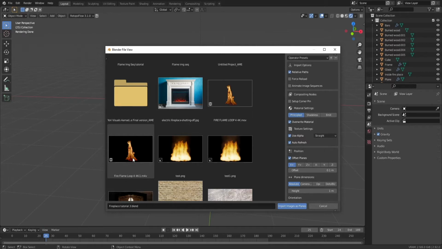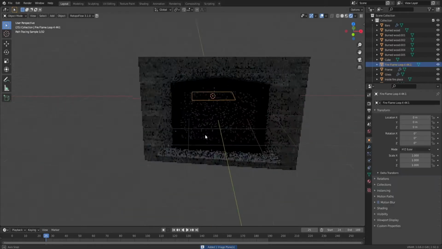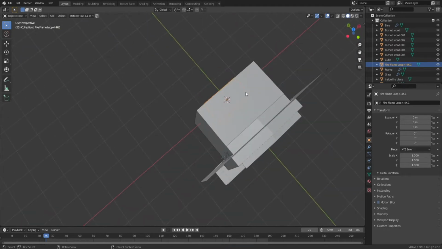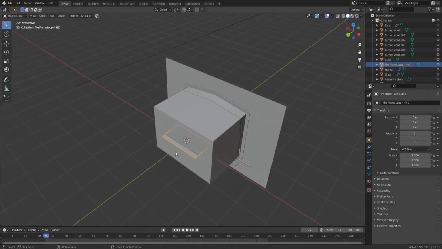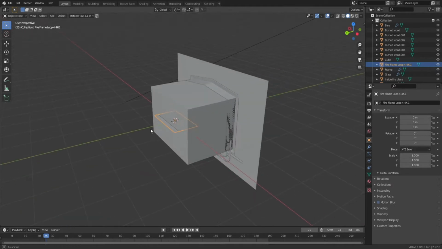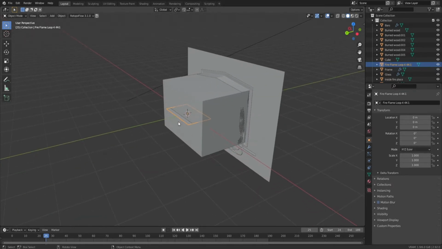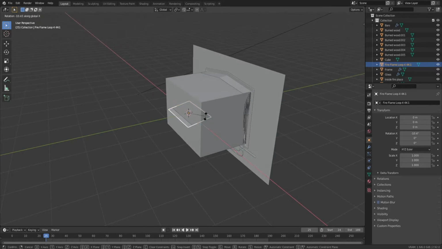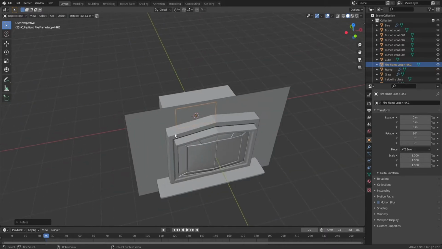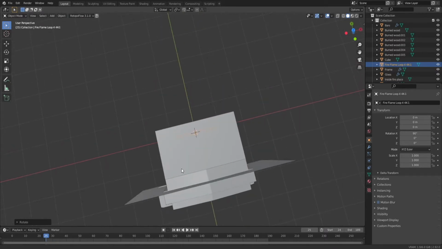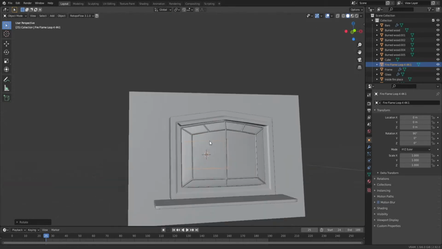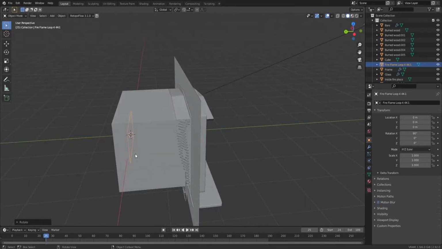So yeah, let's import this, and as you can see, let's just go out of render mode. It will import a plane that has the same dimensions as your picture or video. So what we're going to do is just rotate it on the x-axis, at least for me it's the x. You have to see if you rotated your fireplace on the y, but we are rotating it 90 degrees.